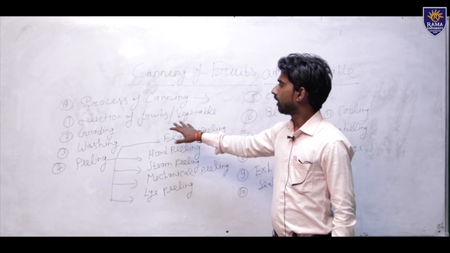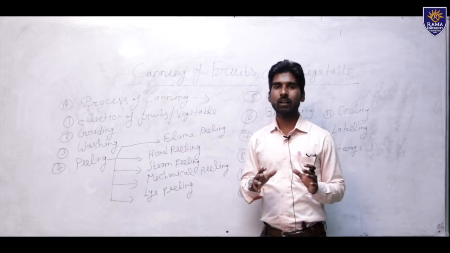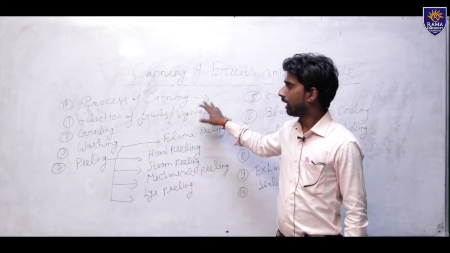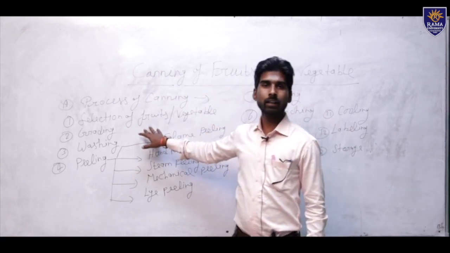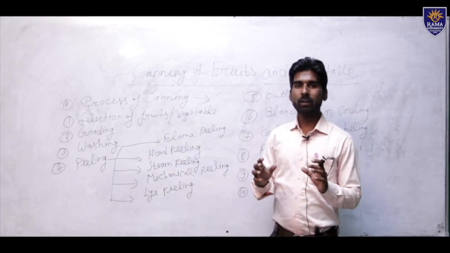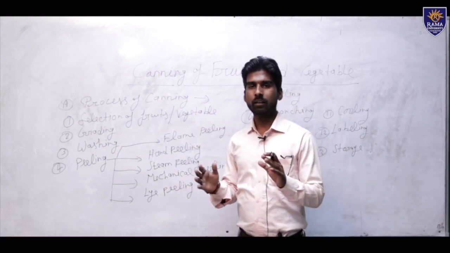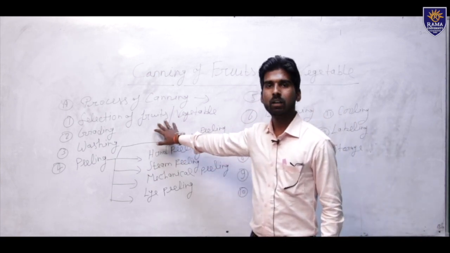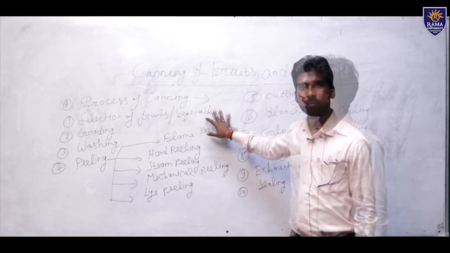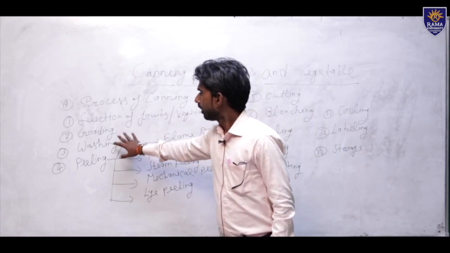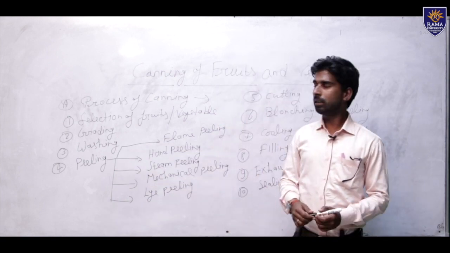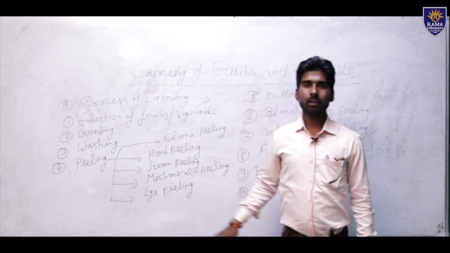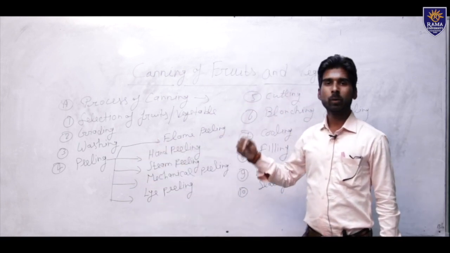Without fresh fruits being selected, we cannot start making the canning. Fresh vegetables should be without infection and without bursting, and without infectional effect on the fruits and vegetable crops. And second is grading. Grading is very important. Without grading, the canning process cannot proceed.